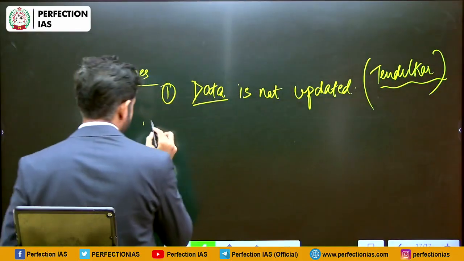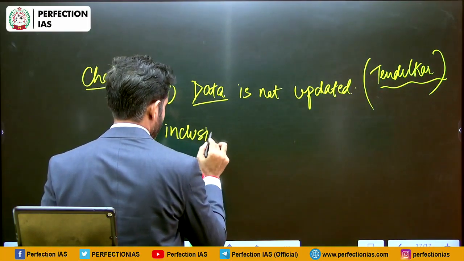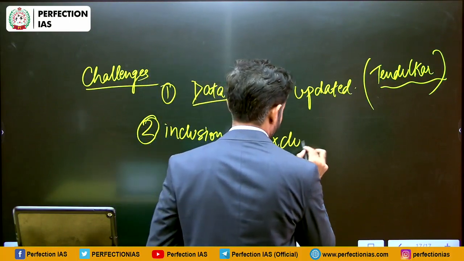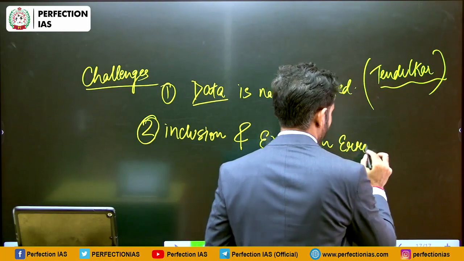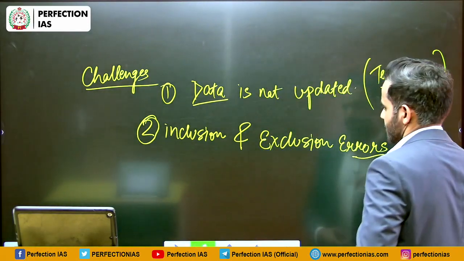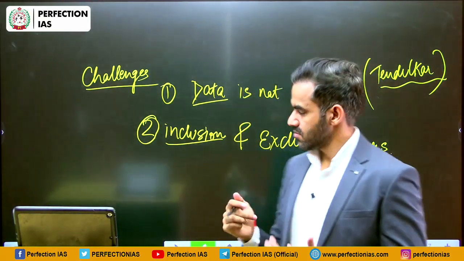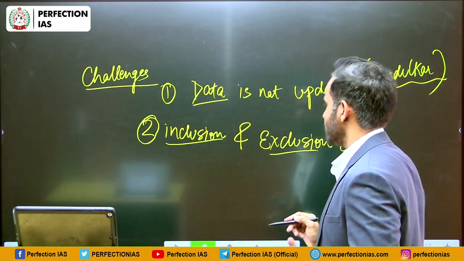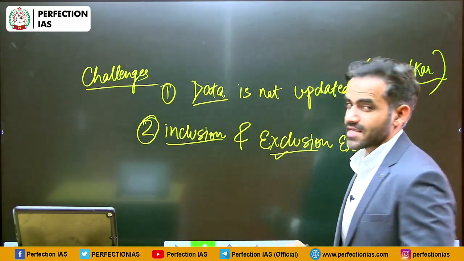Second problem is inclusion and exclusion errors. What does that mean? It means some people are included, some people are excluded. Those who are genuine beneficiary, that means who should receive the benefits, they are sometimes excluded.